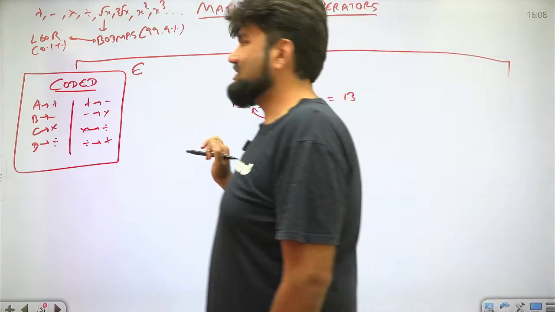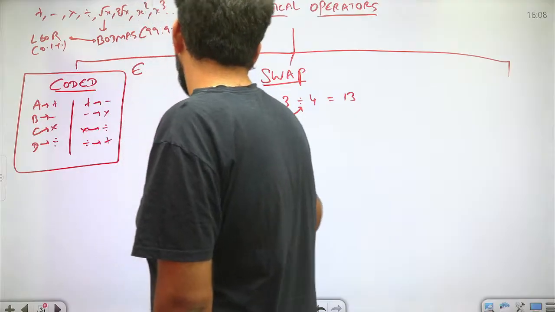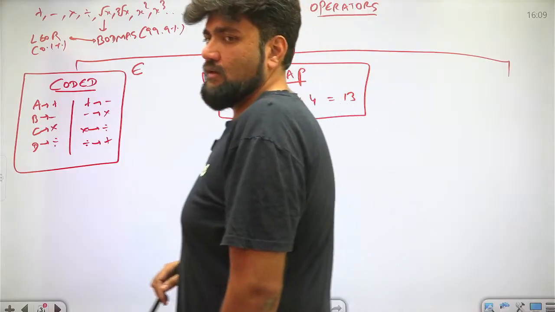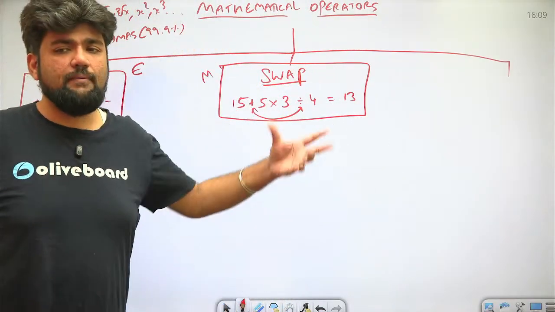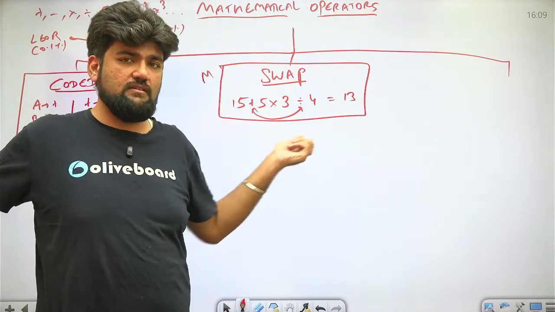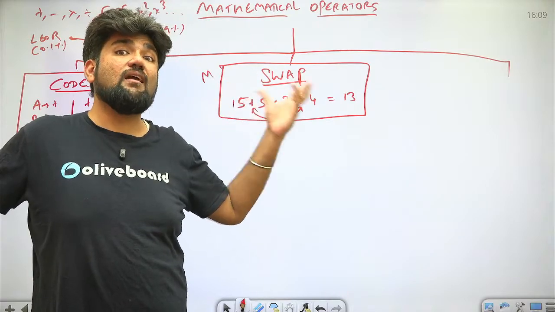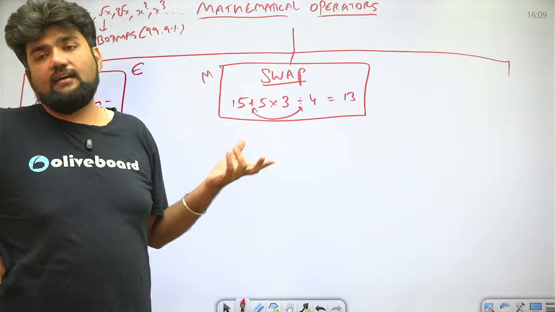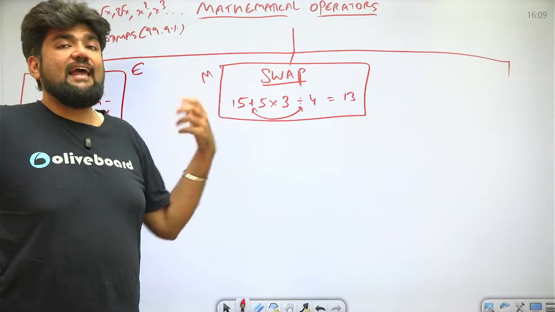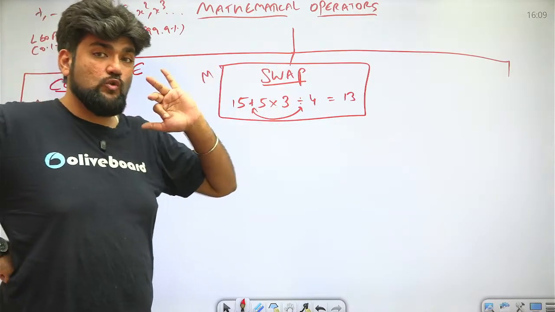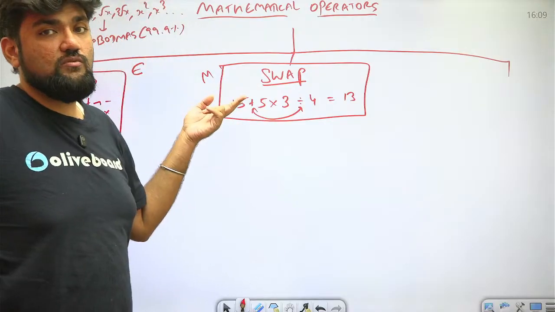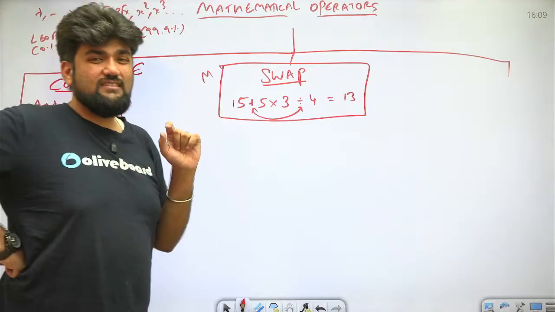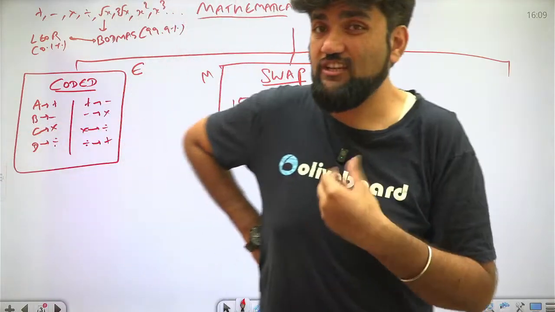Now swap based is certainly slightly more difficult than the coded based. So I will call it a moderate version. What are the variations under swap based? Under swap based, either they will ask you to swap the signs or they will ask you to swap the numbers. Everything will be the same, but they'll ask you which 2 numbers I should change so that I get the correct answer in the end. But this becomes more challenging when they ask you to do both together. They will ask you which 2 numbers and which 2 signs should I change to make this equation correct. So that becomes slightly more observational, more challenging.